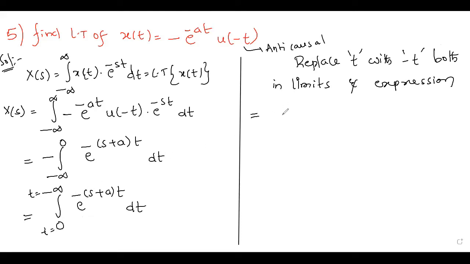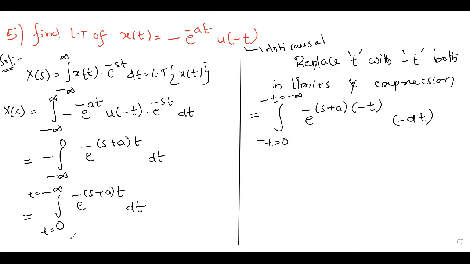So here, after replacing t with minus t, the limit t equal to 0, minus t equal to minus infinity, and here it will be changed to minus t. And what about dt? That will also be changed to minus dt, because when you change t with minus t both in expression as well as in limits, there will be no change in this entire expression value. Function value won't be modified, because both in limits as well as expression we are doing the change, both get compensated.